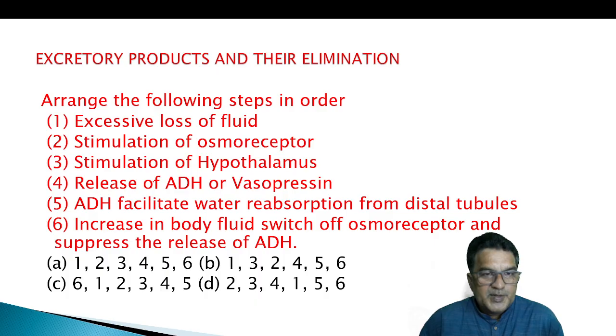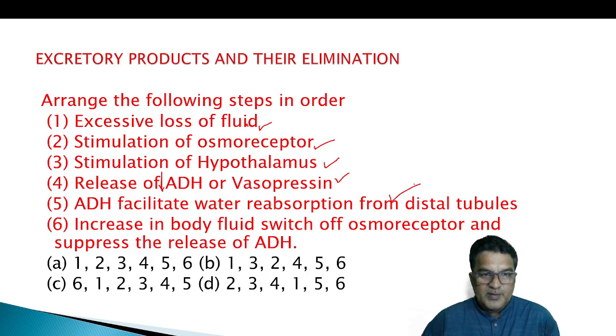Arrange the following steps in order. Excess loss of fluid, stimulation of osmoreceptor. When we lose fluid, here it is, the first one. Our osmoreceptors will get stimulated, which stimulates the hypothalamus for the secretion of ADH or vasopressin. That ADH will facilitate water reabsorption from the distal tubule.